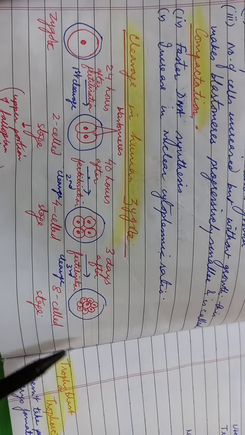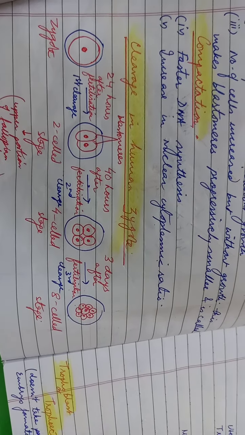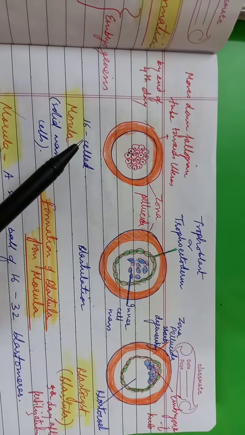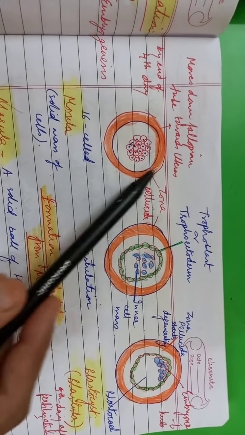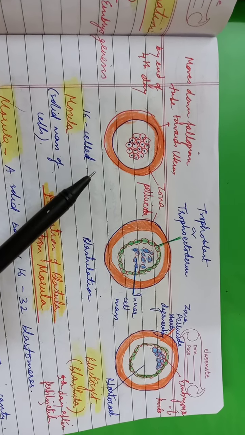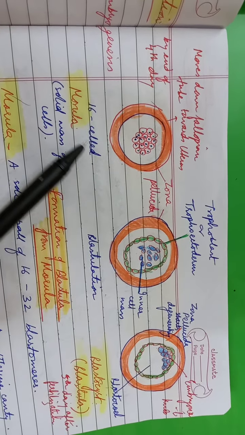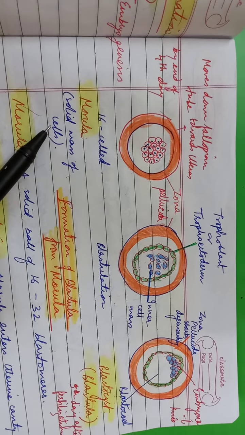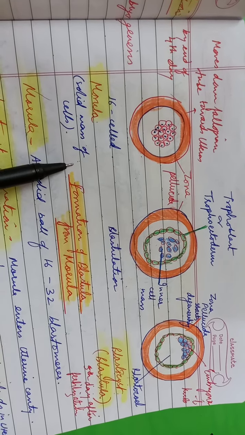And it will not stop here. This will continue with a subsequent number of cleavage divisions, one after the other, in a very orderly manner, right? Till the structure, from 8 cells, becomes double, that is a 16-cell structure, and we call it morula, right? During this period, the embryo slowly moves down the fallopian tube towards the uterus, right? And here the structure is a 16-cell structure and we call it morula. So what is morula? It is a solid ball of 16 to 32 blastomeres.